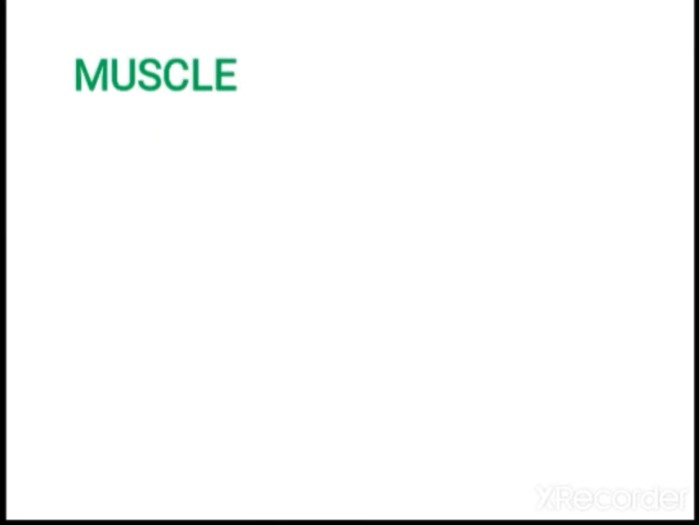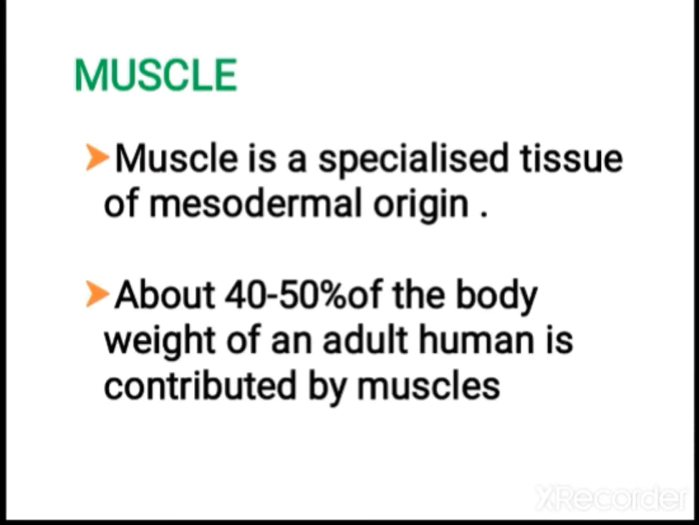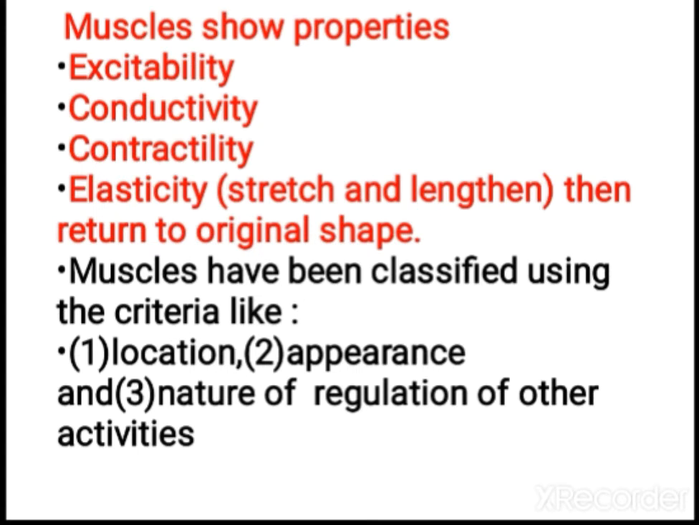Now let us study muscle. Muscle is a specialized tissue, mesodermal in origin. In our body, about 40 to 50% of the body weight of an adult human is made up of muscle. Muscles show various properties: excitability, conductivity, contractility, and elasticity. With elasticity, they can stretch and lengthen, and they can return to their original shape. These are the various properties of muscle.